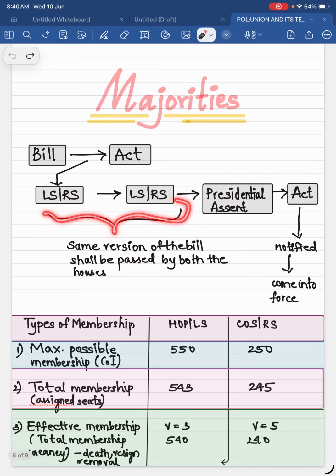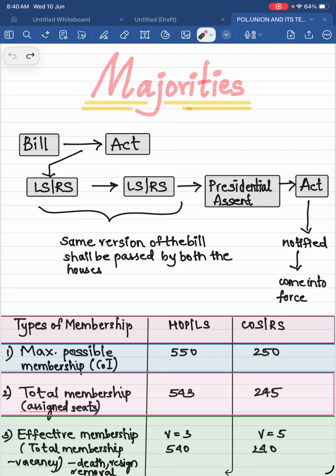So whatever voting happens in these houses is dependent on these majorities. We have different types of majorities, I'll tell you how that voting will happen. This majority depends on different types of membership. We have different types of membership. First, I'll tell you the maximum possible membership. This is given in the